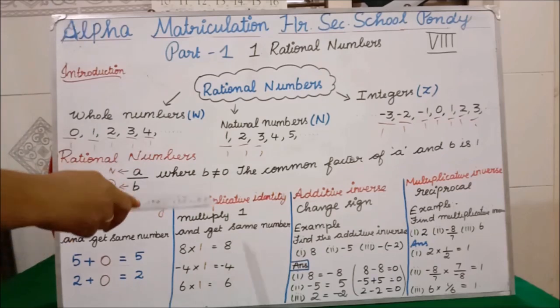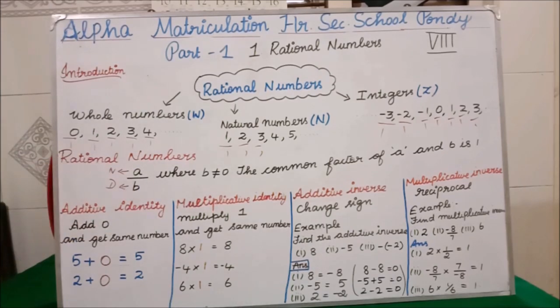Multiplicative identity. Multiplicative identity means your question is 8. You have to get your answer also 8. If you add 8 plus 8 into 0, will you get the same 8? No. Only if you multiply with 1, you will get the same question as your answer. Isn't it? So, 8 into 1. Multiplicative identity means you have to multiply with 1. Additive identity means you have to add with 0.